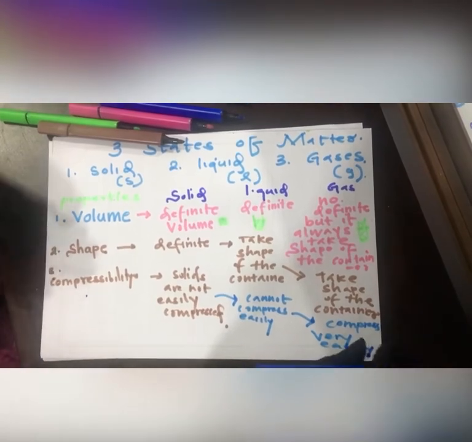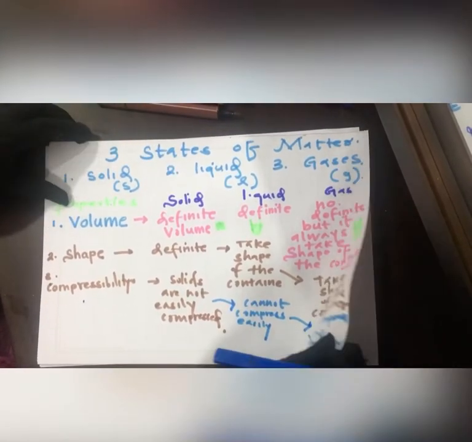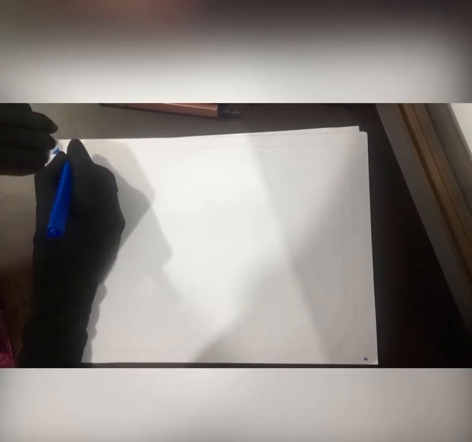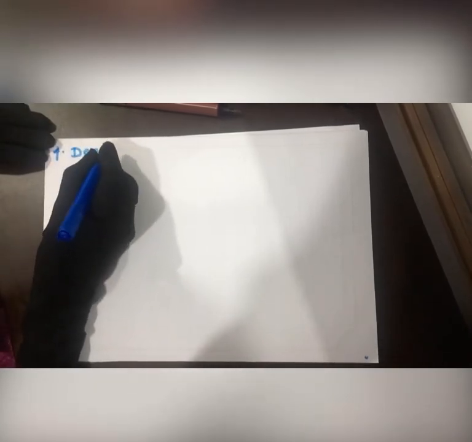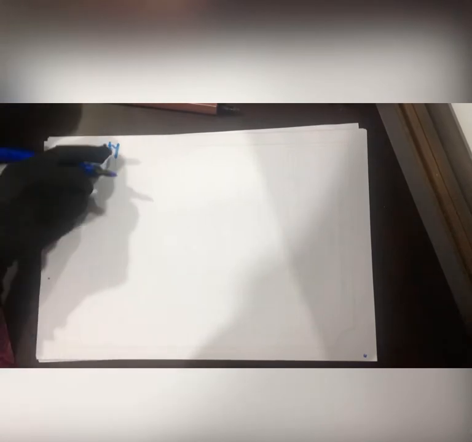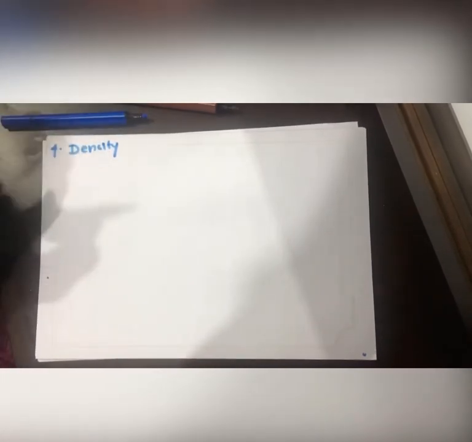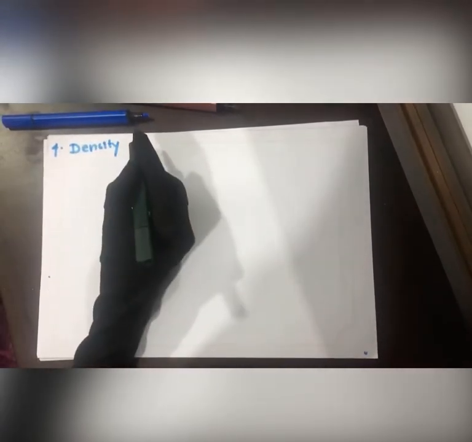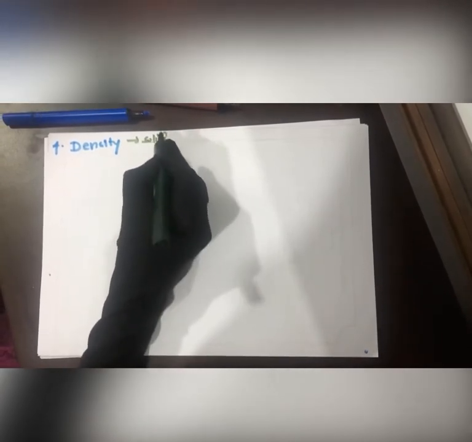Then next we will move to the fourth property. We have learned the volume, shape and the compressibility. Next the fourth property is the density. The density of solids is very high.